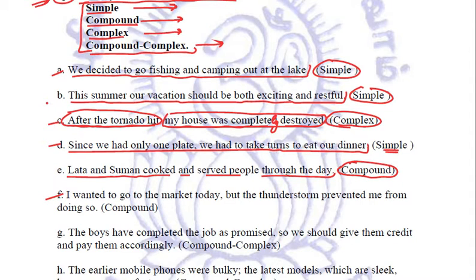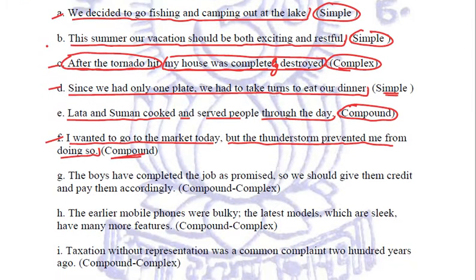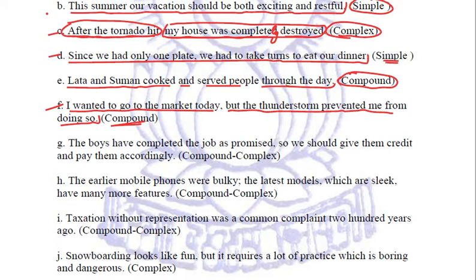Coming to the next part. I wanted to go to the market today, but the thunderstorm prevented me from doing so. Again, this is a compound sentence, right? You must know why we are classifying them as different sentences, right?